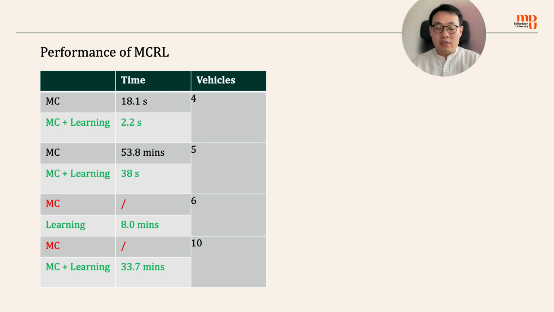And even if the vehicles are 10, which is the requirement from our industrial partner, we only need half an hour to get the result. And everything is also correctness guaranteed. Since everything is done offline, after 1 day of work, half an hour of computation time for synthesis is totally fine for the industrial partner.